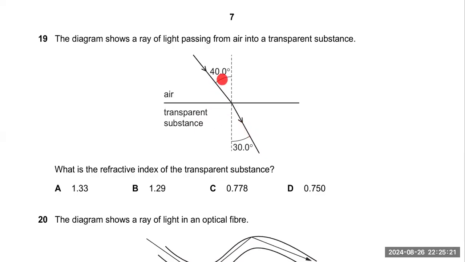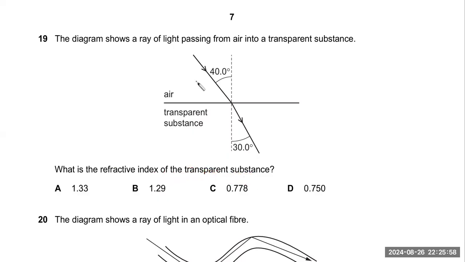And the angle of incident with the normal, this dash line shows the perpendicular or normal drawn on the surface of that transparent substance. Okay, the angle between the normal and the incident ray is the incident angle, and the angle between the normal and the refracted ray is 30 degrees. This is the refracted angle. What is the refractive index of the transparent substance?